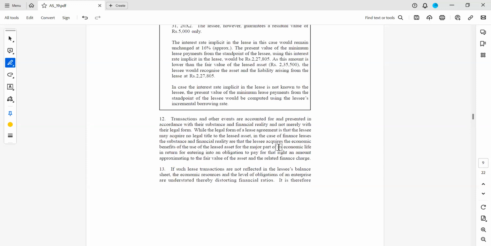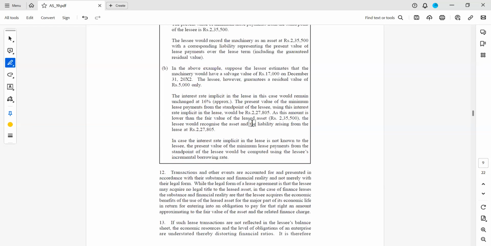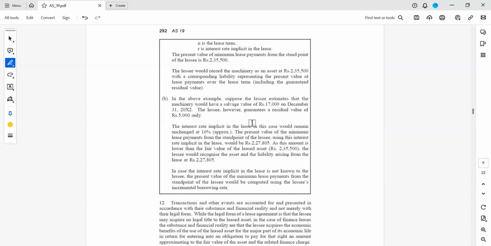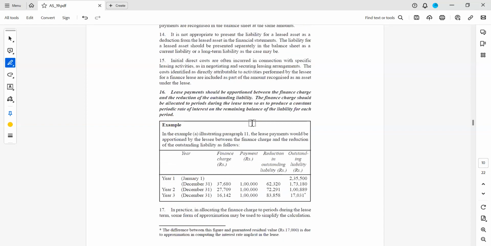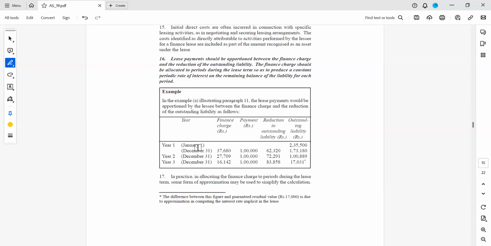Okay, you are able to see the standard, right? Yes, sir. Now we will go to this example where they have summarized. See, year 1, January 1st, outstanding liability 2,35,500. He has shown it as a liability. And December 31st, the finance charge he has considered is 37,680, because he knows that 16% interest is there. So with 16%, whatever the differential amount is, he is considering it as finance charges.